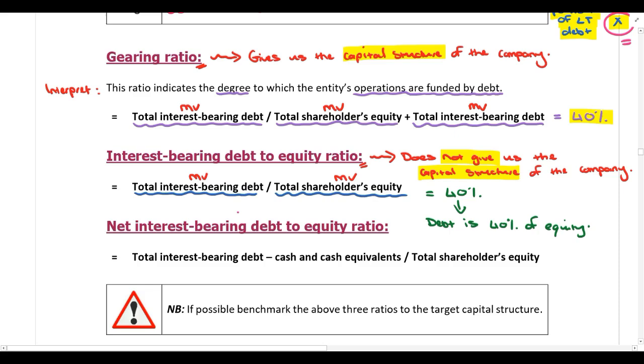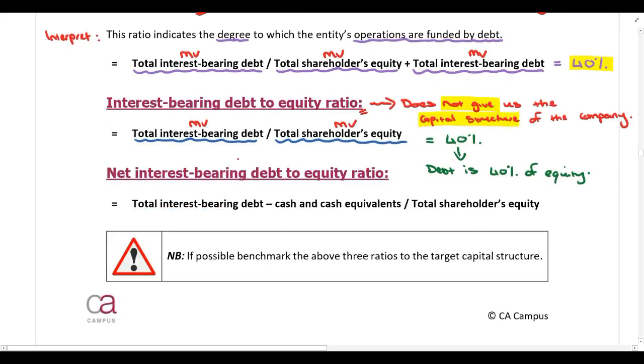In addition to that, you'll see all three of these ratios above can also be benchmarked to the target capital structure of the company. Why would we benchmark these ratios to the target capital structure of the company? Remember, guys, the target capital structure is the optimal capital structure of the company. That is what they are trying to achieve in the long term. So whenever the company raises new finance, they'll always try and move closer towards their target capital structure.